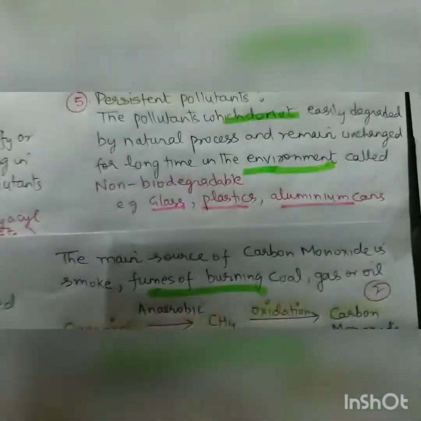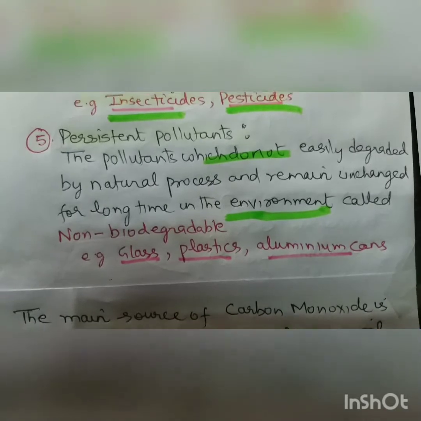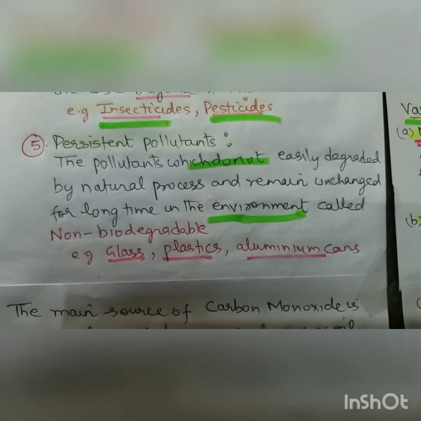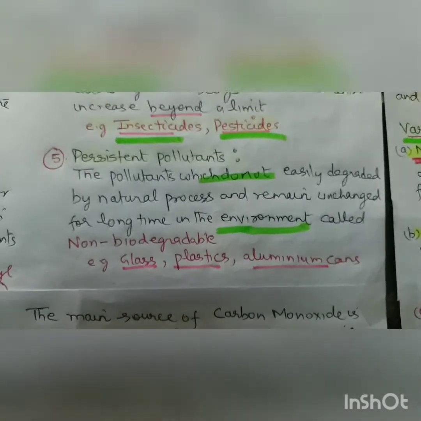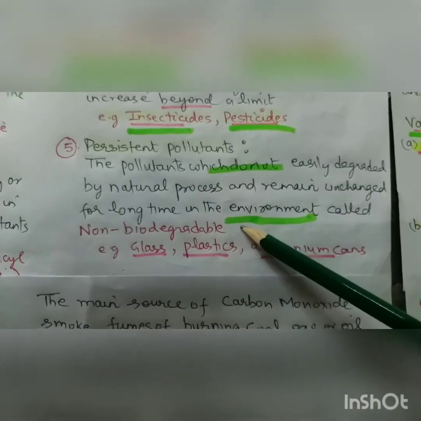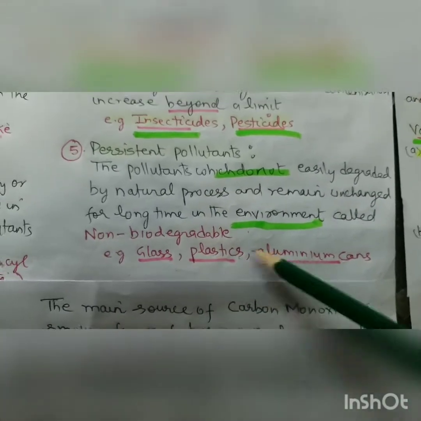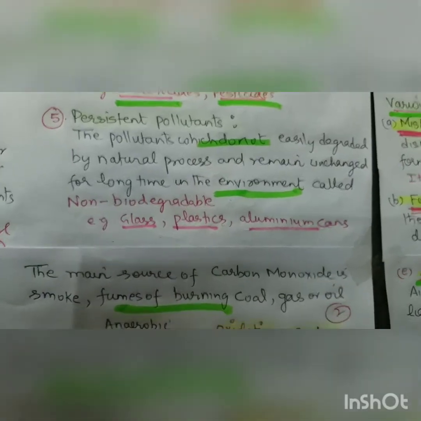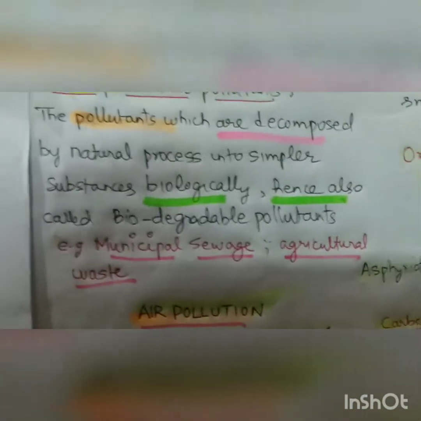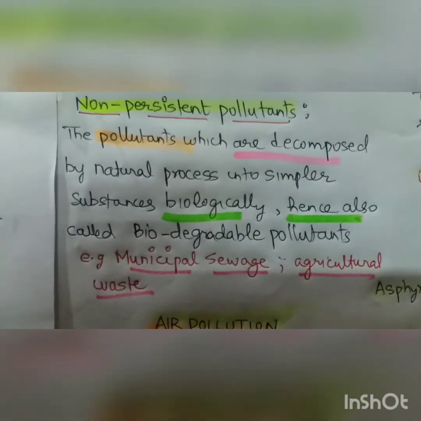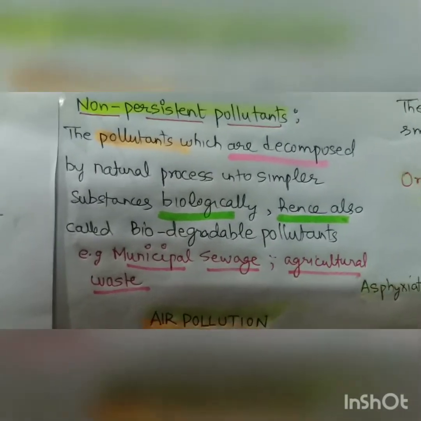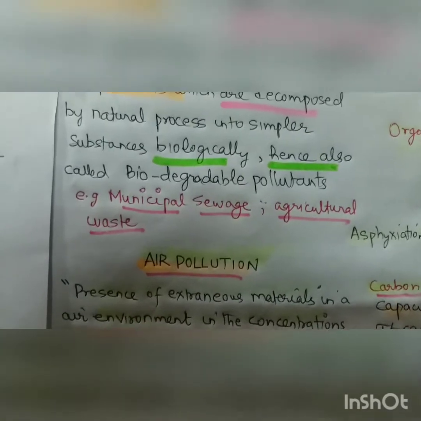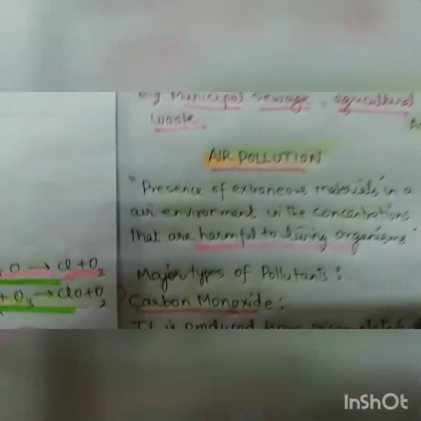Then we have the fifth type, persistent pollutants, the pollutants which do not easily degrade by natural process and remain unchanged for a long time in the environment. They are called non-biodegradable, like glass, plastic, aluminum cans. So they are also called persistent. They remain there. The next type is the non-persistent. Here the pollutants which are decomposed by natural process into similar substance, they are biologically degraded. Hence are called biodegradable pollutants. Municipal sewage, agriculture waste, paper, a lot of examples we have.